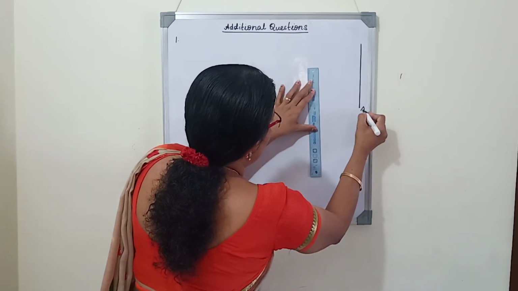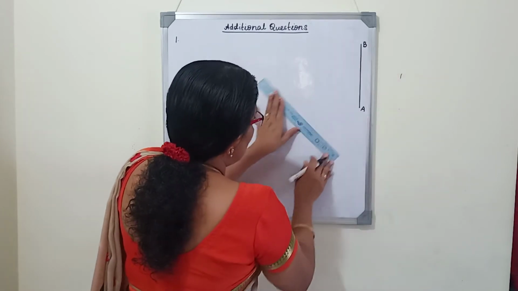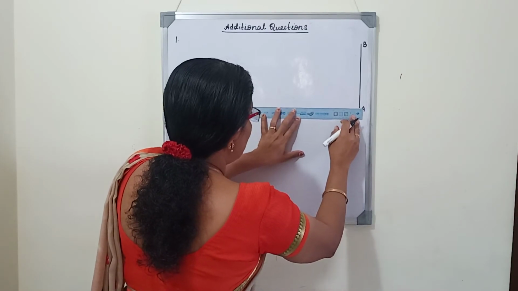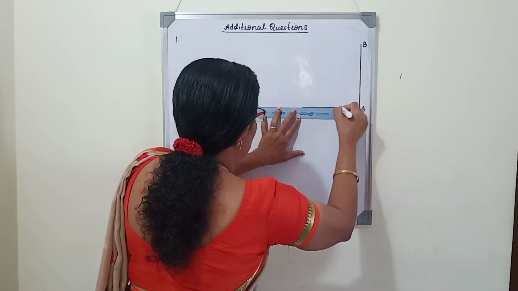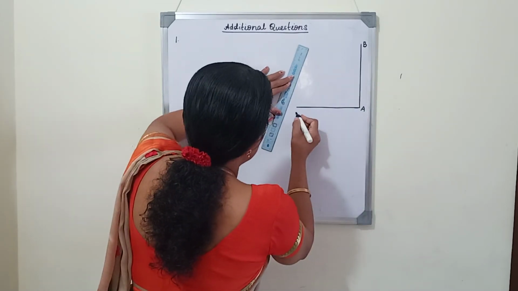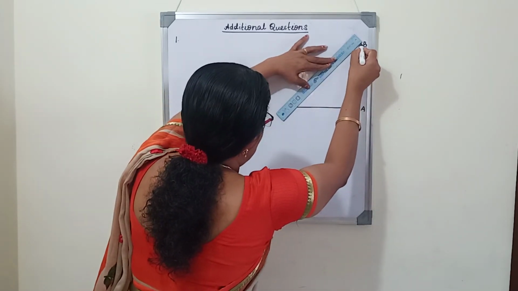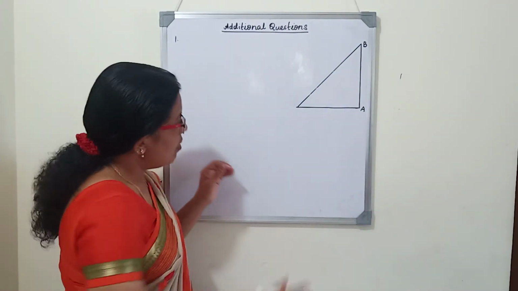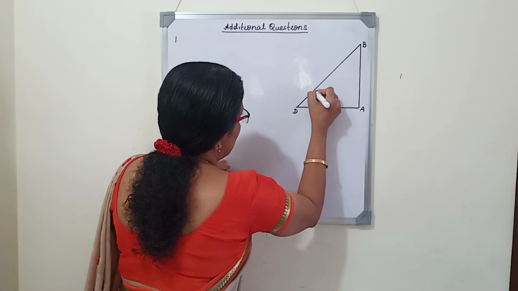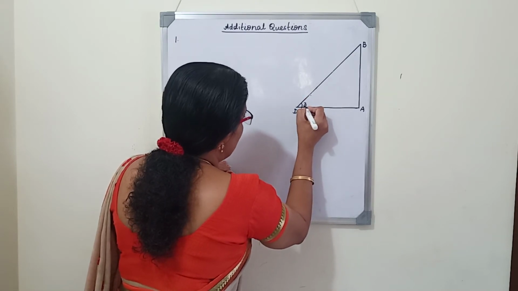So let AB be the flag post. So here angle of elevation of the flag post from a horizontal ground is found to be 30 degrees. So this angle is 30 degree.